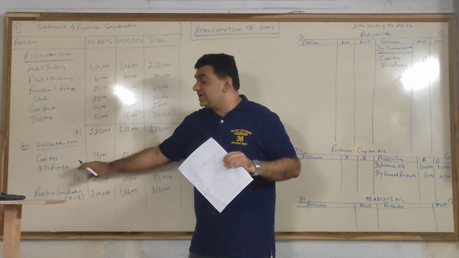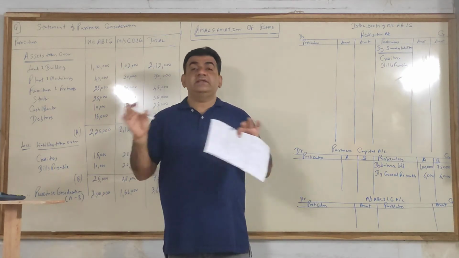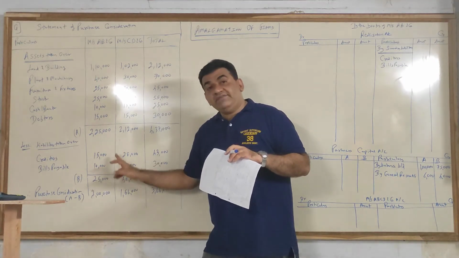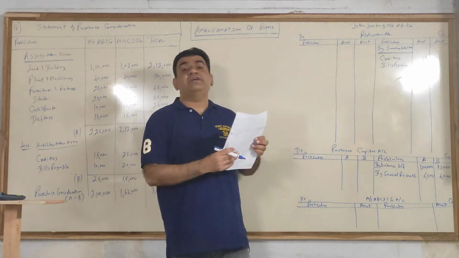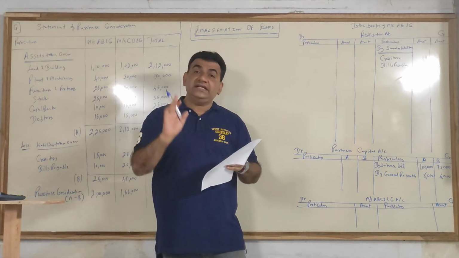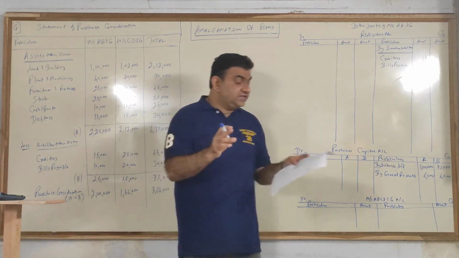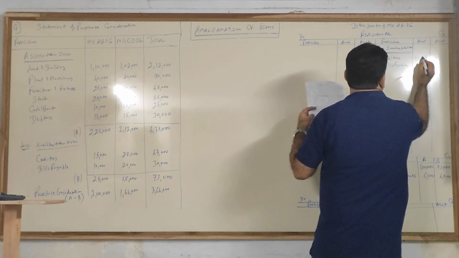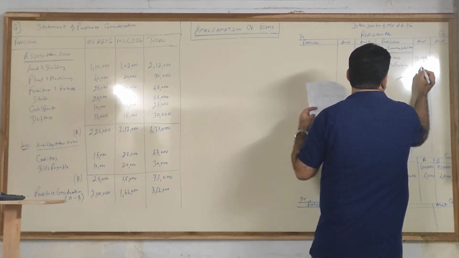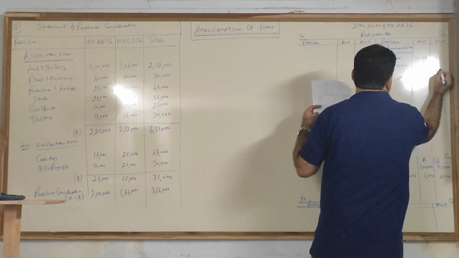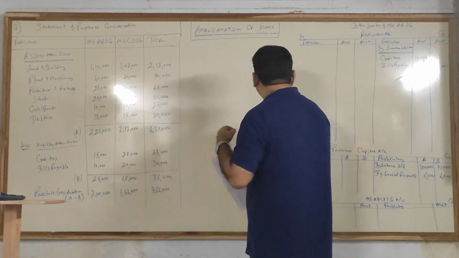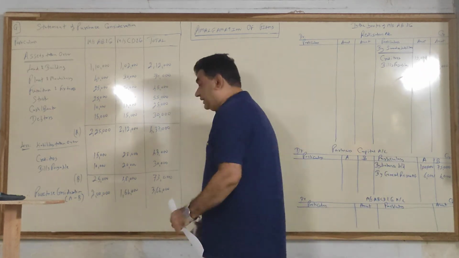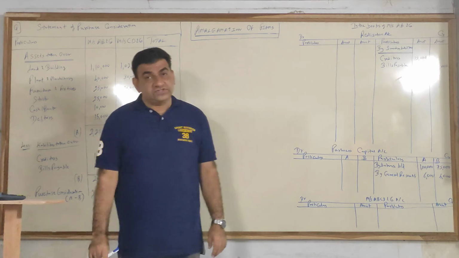Same thing for creditors and bills payable. Fortunately, the revised value of creditors and bills payable was not given, so we take the balance sheet value. Had we taken a revised value, here we would have taken only the balance sheet value. So creditors 15,000, bills payable 10,000. Remember, we are just doing the first firm, that is AB. So 15 and 10, that is 25,000.